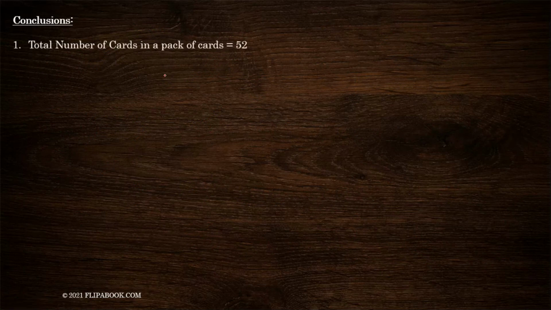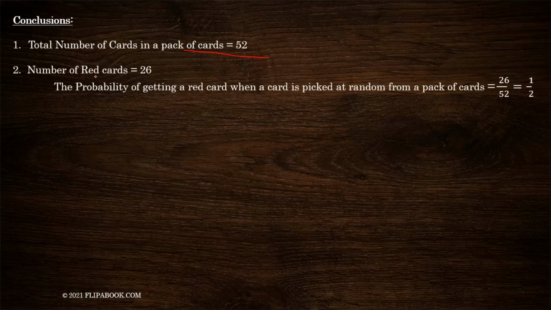Next, let's draw the conclusions about the pack of cards. Total number of cards is 52. Number of red cards is 26. So what is the probability of getting a red card when a card is picked at random from a pack of 52 cards? So how many red cards are here?